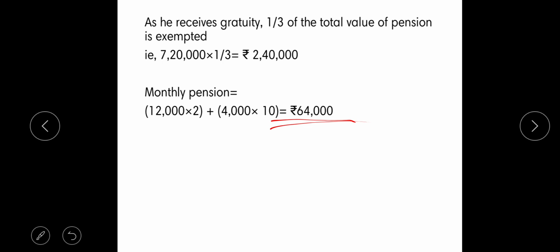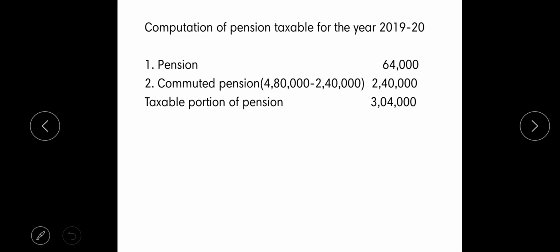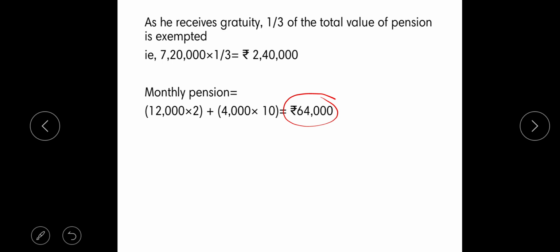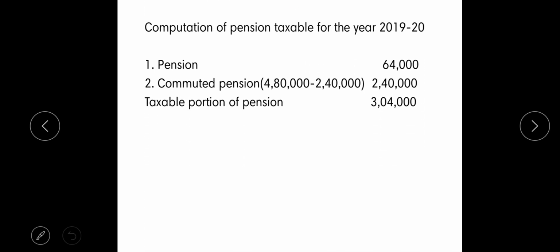So moving on to the solution. The first step is writing down the heading, that is, computation of taxable pension for the year 2019-20. This is the uncommuted pension that we have found just now, and that is 64,000. The next step is commuted pension, that is, the amount received as commuted pension minus the exempted portion of commuted pension.